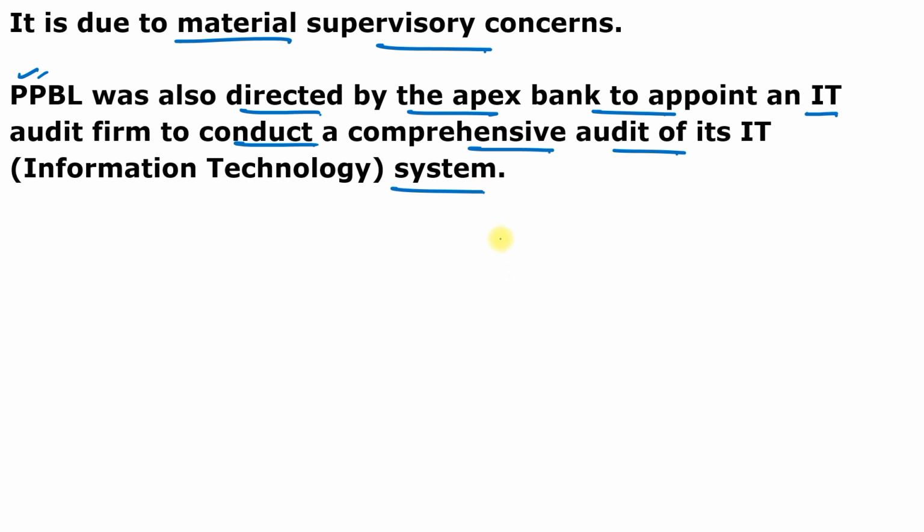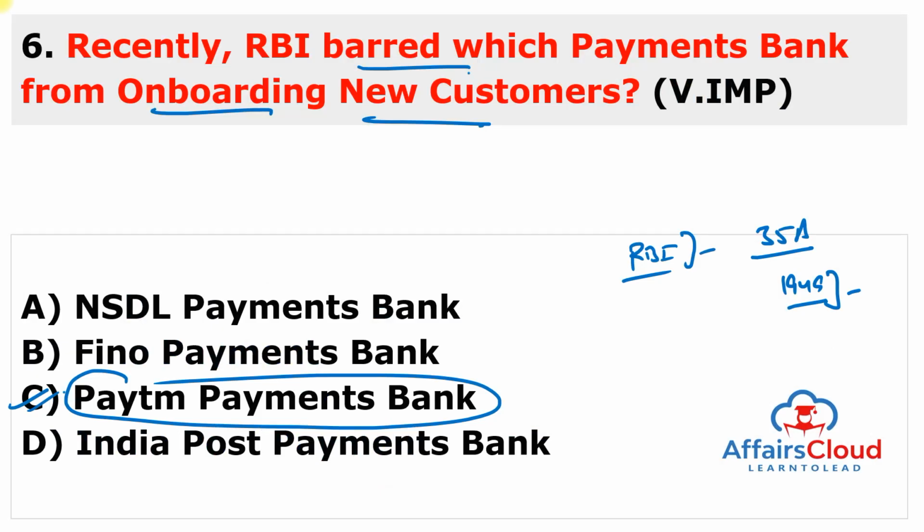And Paytm Payment Bank Limited will be allowed to make new customers subject to specific permission from the RBI after reviewing the IT audit report. And in 2021, Paytm Payment Bank Limited received RBI approval to function as a scheduled payment bank. So just remember, Paytm Payment Bank was established in the year 2017. Its chairman is Vijay Shekhar Sharma. Its headquarters is in Noida, Uttar Pradesh.